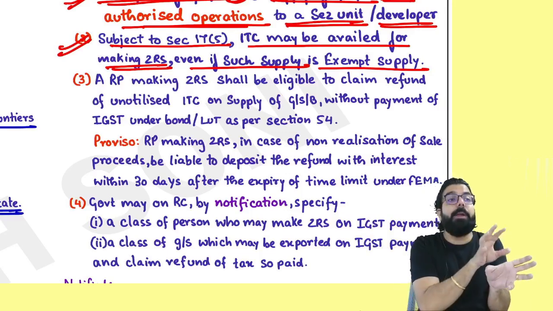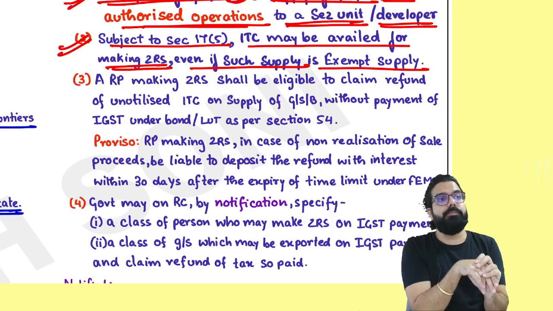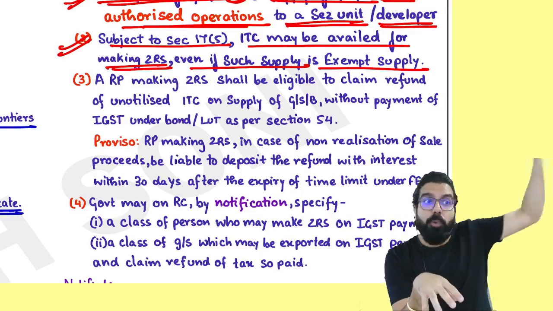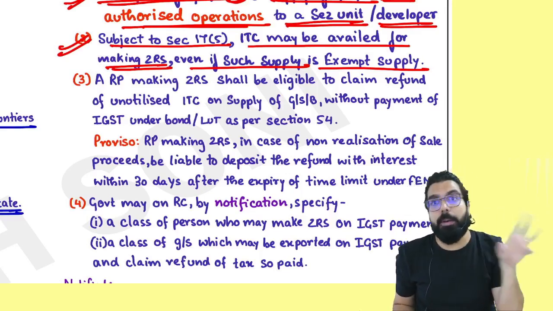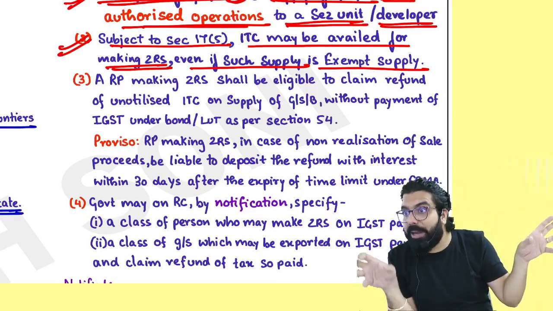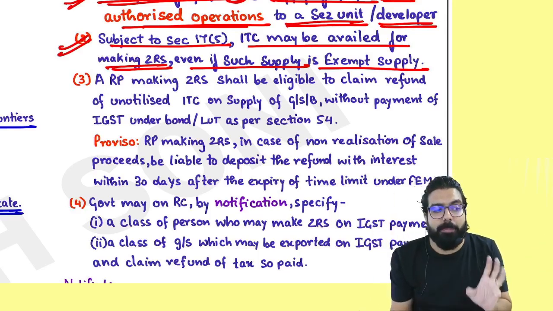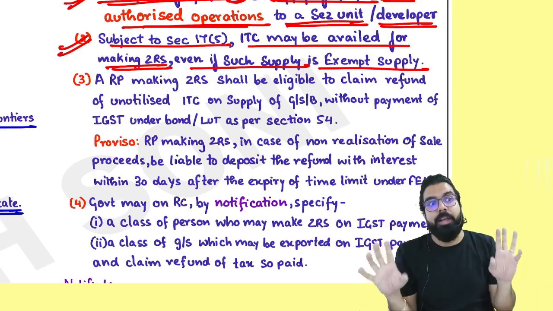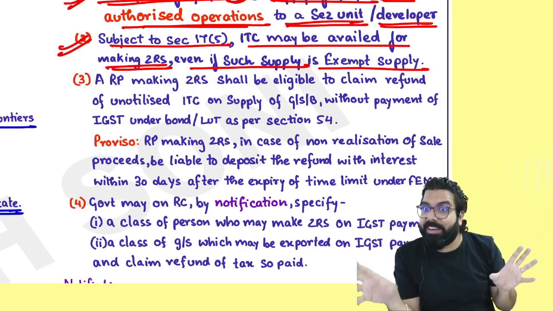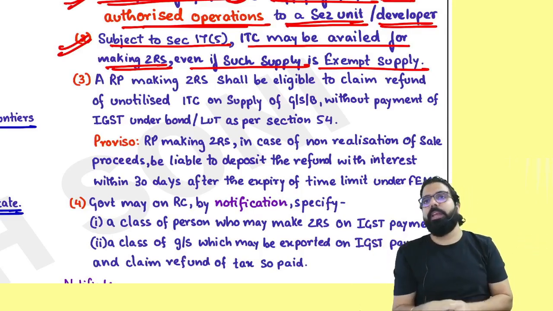From the plastic, I made plastic bangles. Plastic bangles are actually exempt in India. But you know what? If you export those plastic bangles, government says I will still give you the export benefit. Whatever GST paid on the raw material, you will get a refund. Tell me one thing. If normally you supply something exempt in India, do you get ITC or no ITC? No ITC. But if you export it, ITC will be given and that ITC will be refunded to you. Can we go ahead, everyone?